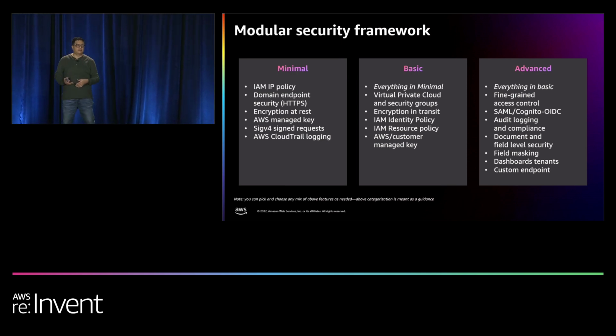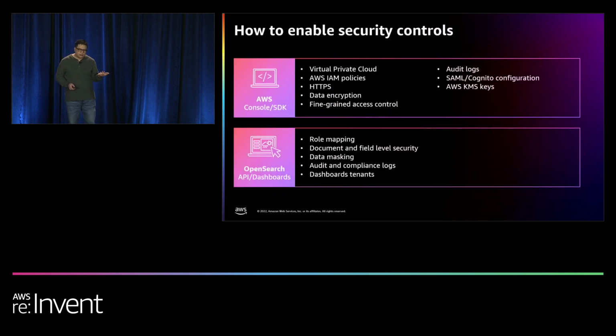Great. There you go. And there are customers who have also done the basic piece. So depending on your use case and what you're looking at, you can actually use one of these buckets. That's the whole idea. Now, how do you do that? To enable it, you can actually do it through AWS Console or through OpenSearch APIs.